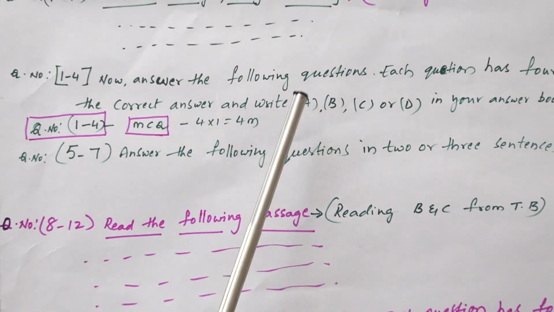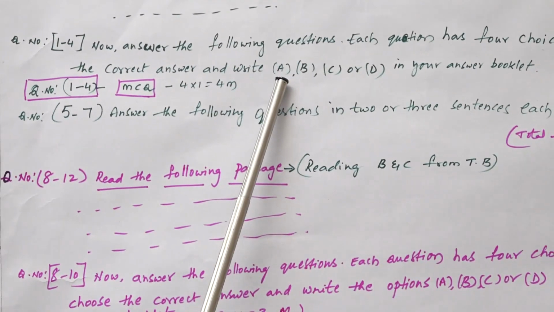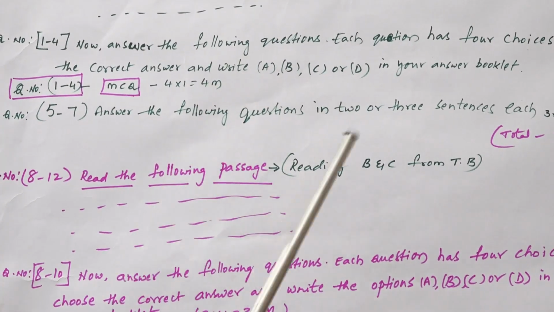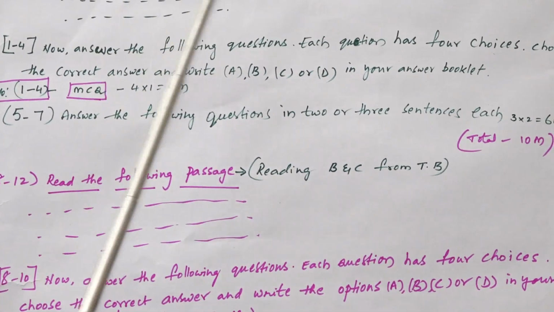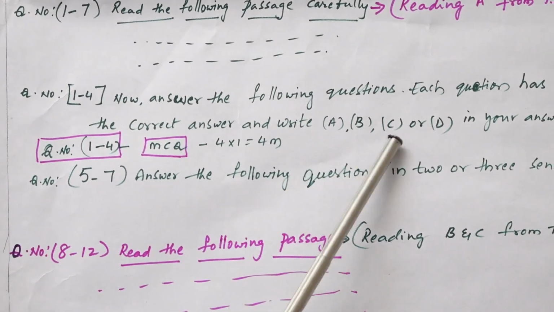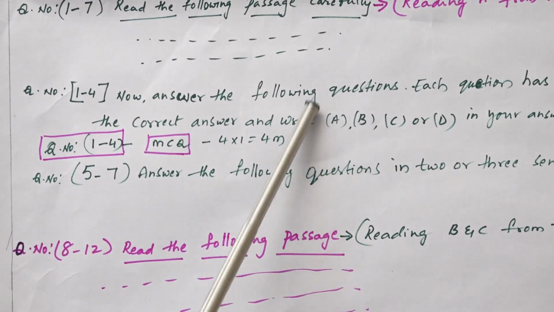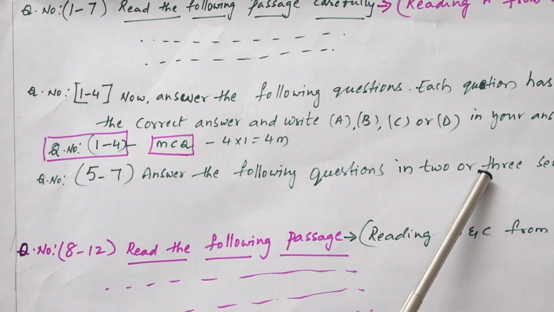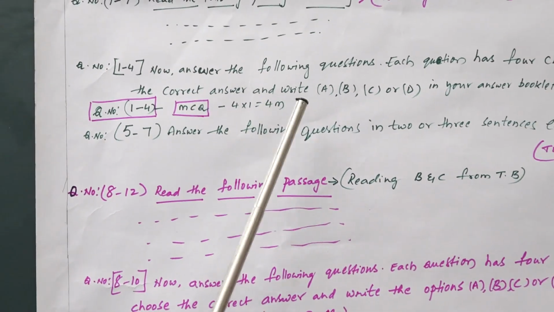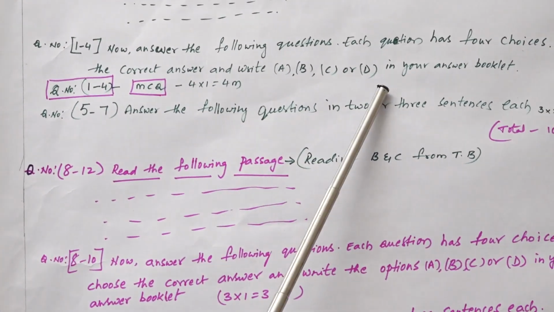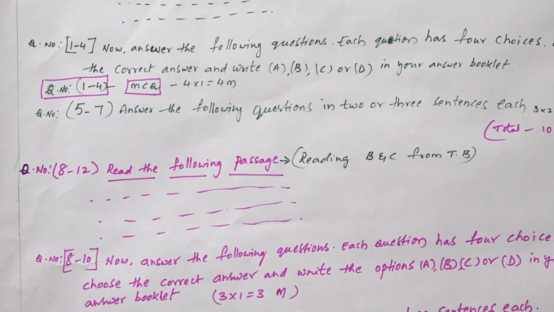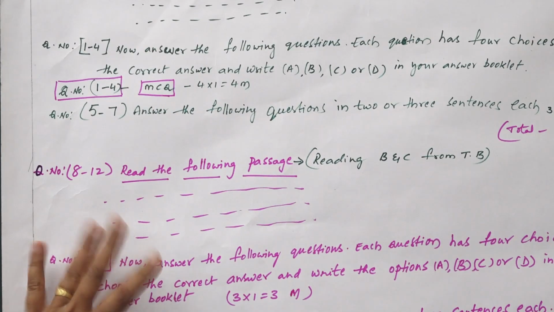Keep in mind that you always have to write capital letters: A, B, C and D. If at all it goes wrong, you just have to strike it off. You should not repair A into B or A into D like that. Just strike it off, put another bracket and write your answer. Don't write small letters. Always write only capital letters, A, B, C or D, according to the accurate answer.